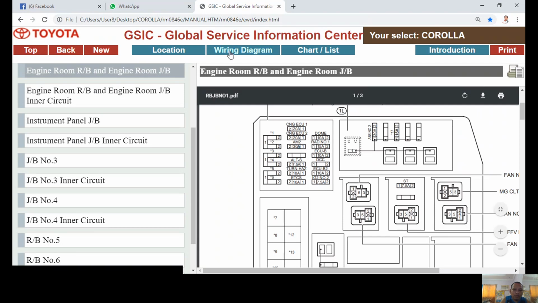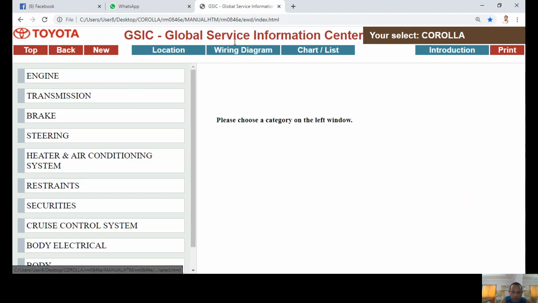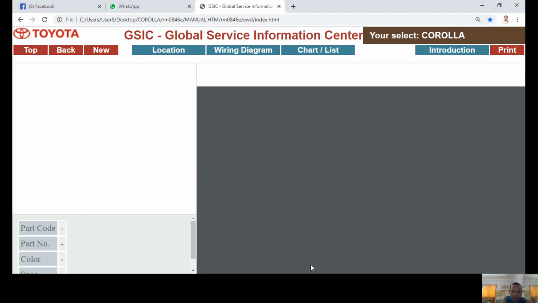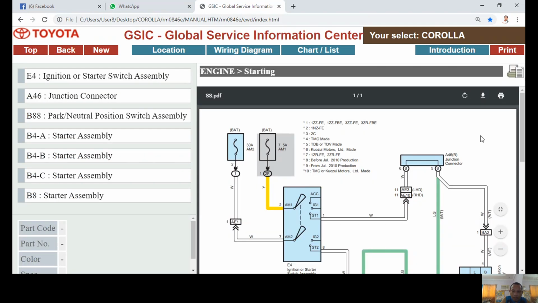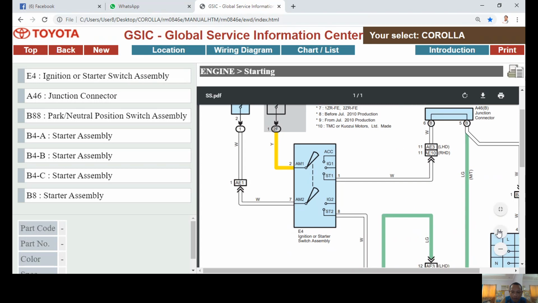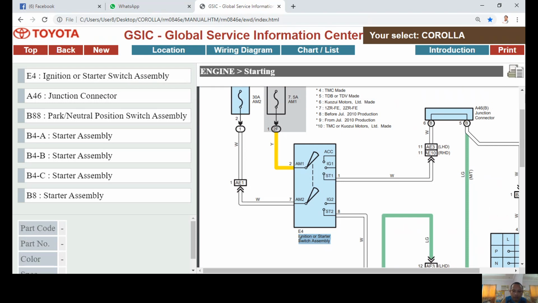Another example: we will go back to the wiring diagram system circuits. Same thing, we're going to find the starting system circuit. We'll go to engine, then starting. Next, I'm going to find the location of this component. What is the name of this component? If we magnify, the name of the component is ignition or starter switch assembly, or normally your ignition switch, your key-operated switch.